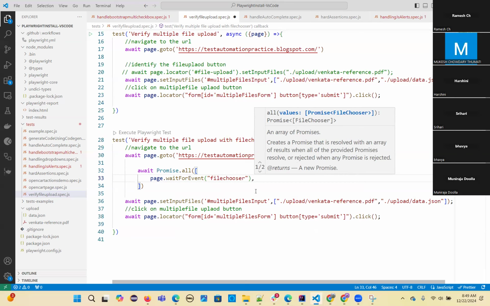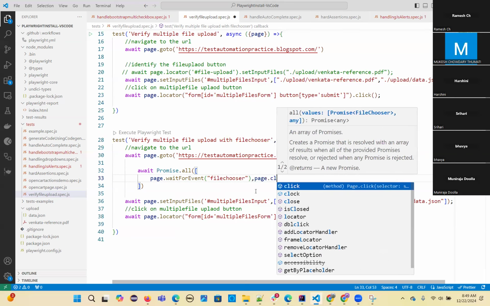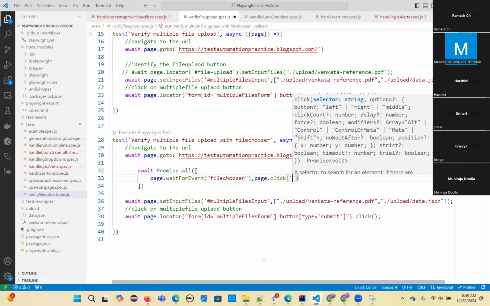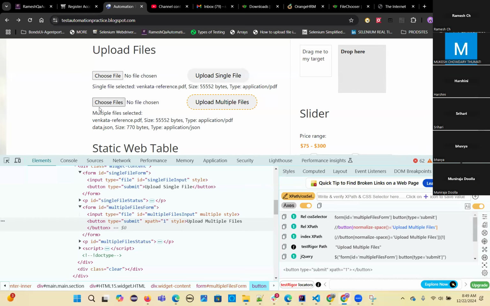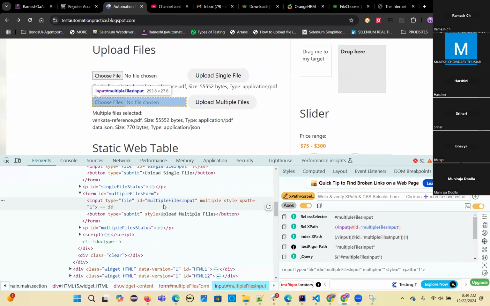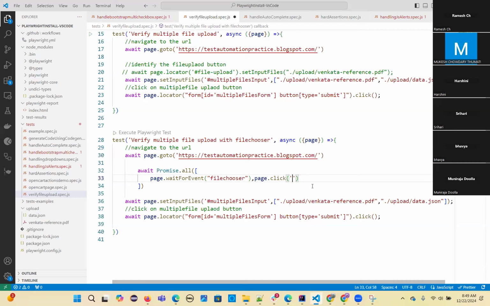So you have to give that page.click and give that locator. So what is that locator? Just take this locator, this one. So ID, multiple files input. So I'm going to write hash the locator. That's it. And you're clicking on that.